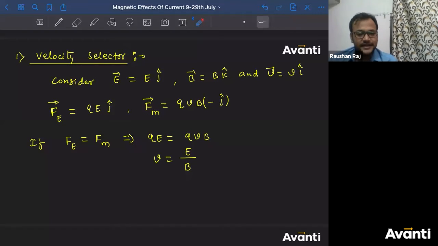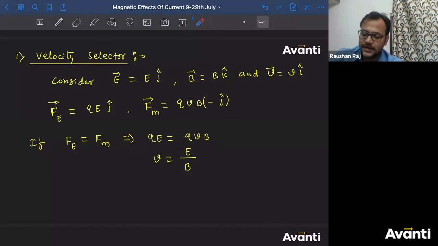Rest pe rahega to magnetic force kaise lagega? I know there must be many of you who have an urge to say, "Sir, velocity to 0 ho jayega, net force 0 hai to." No, net force will be 0. That doesn't mean velocity will be 0. That means acceleration is 0.